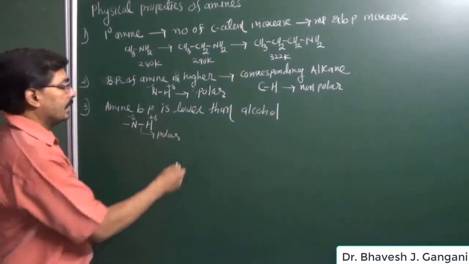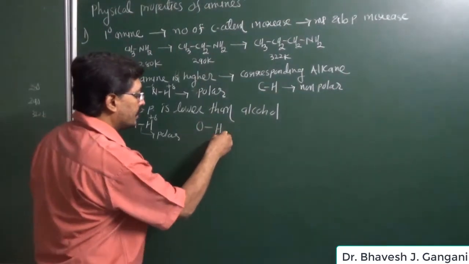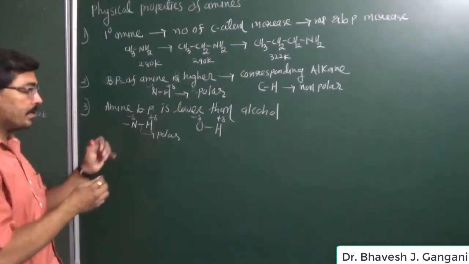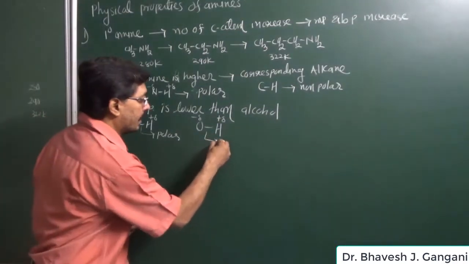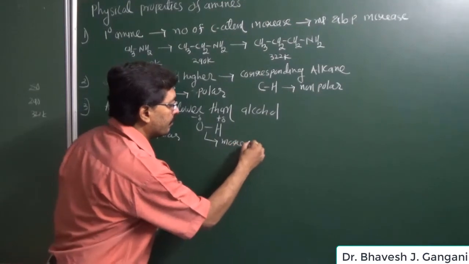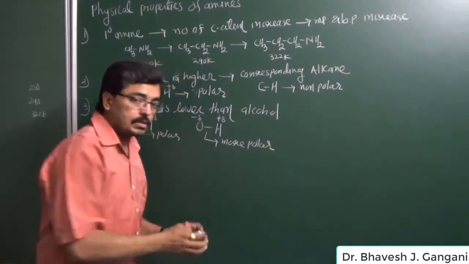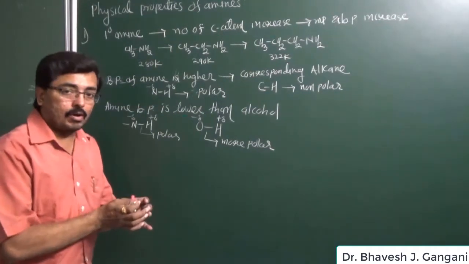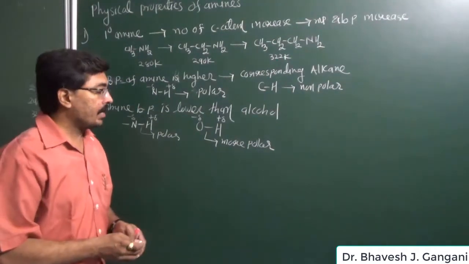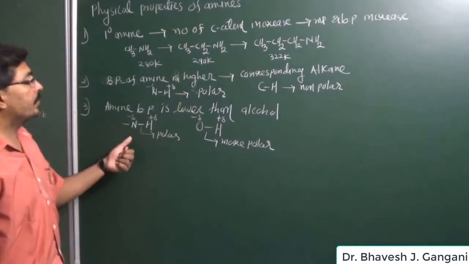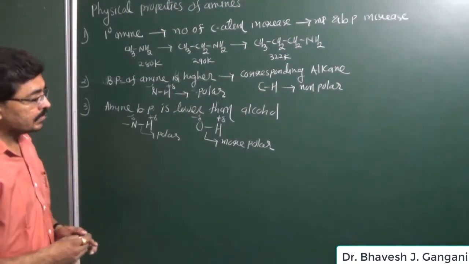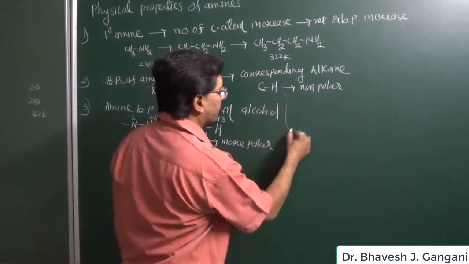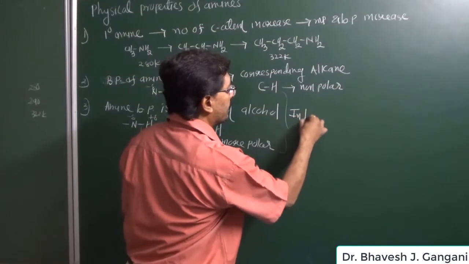But in alcohol there is an oxygen-hydrogen bond, and the electronegativity of oxygen is more as compared to nitrogen. Therefore this oxygen-hydrogen bond is comparatively more polar. So in the case of alcohol, intermolecular attraction will be more as compared to an amine.